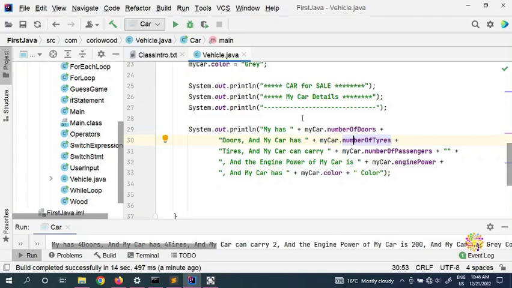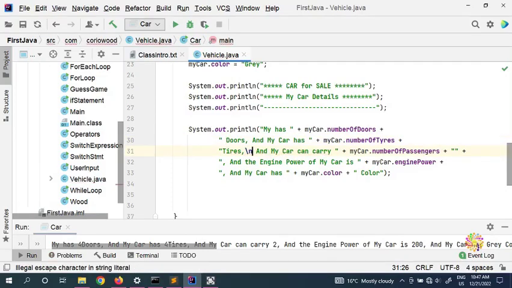My car has the number of doors, and my car has the number of tires, and my car can carry the number of passengers. So here, if you put an n to see that one in the next line, my car has the number of doors, and if you put it here n, then Java is going to show us something a little bit different.